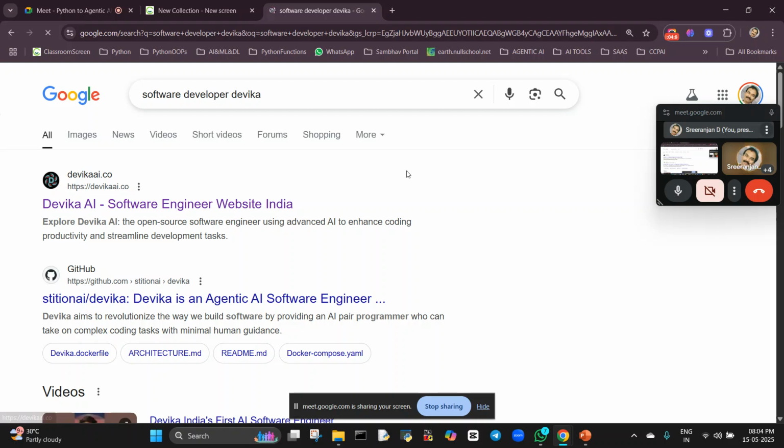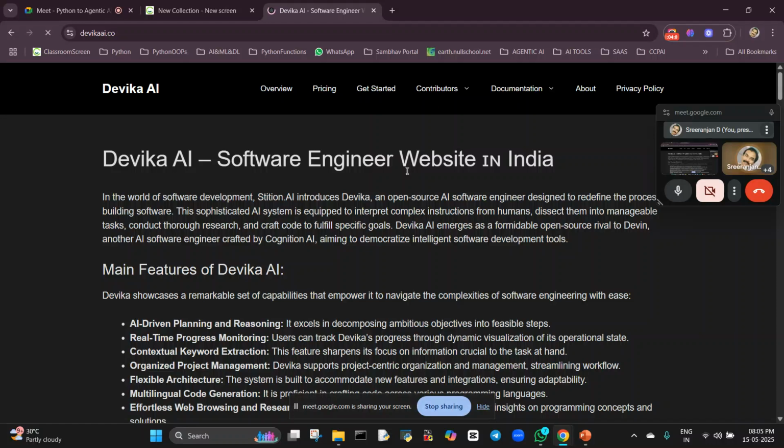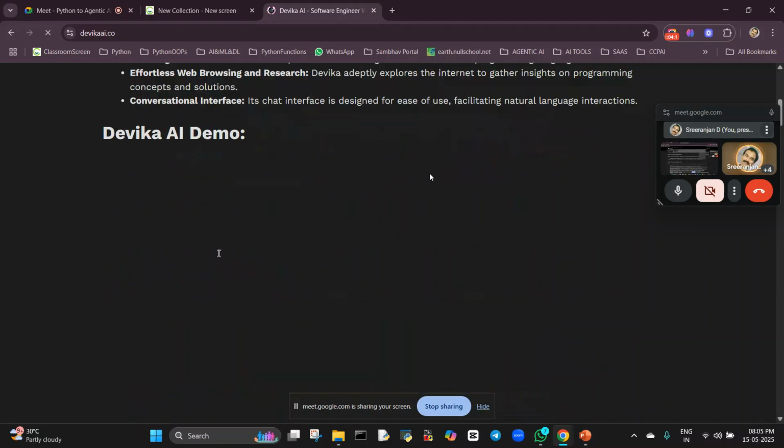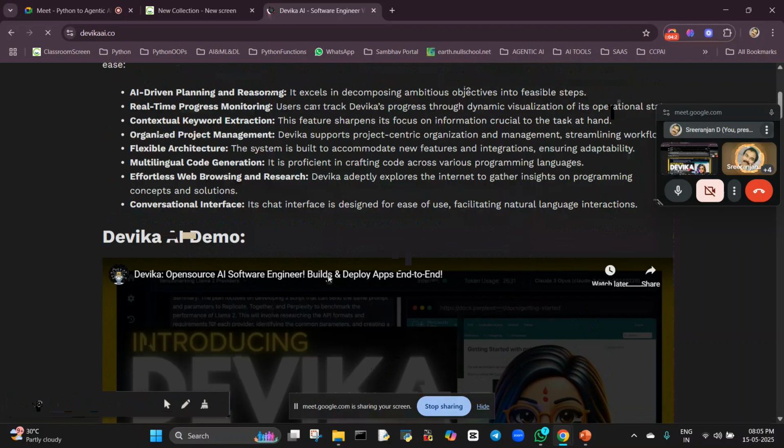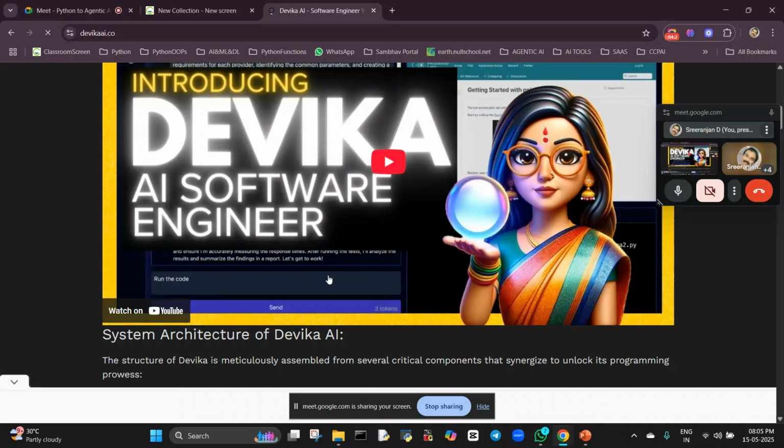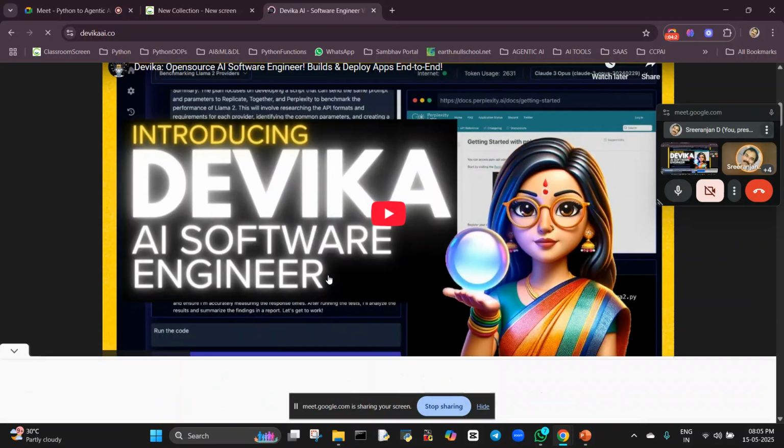How you get the code from that particular tool is the big deal, using this AI tool, a software engineer website in India. For any language we require, we can ask questions, not only Python. See here, it is an Indian-made software engineer that will do thousands of software engineer works.